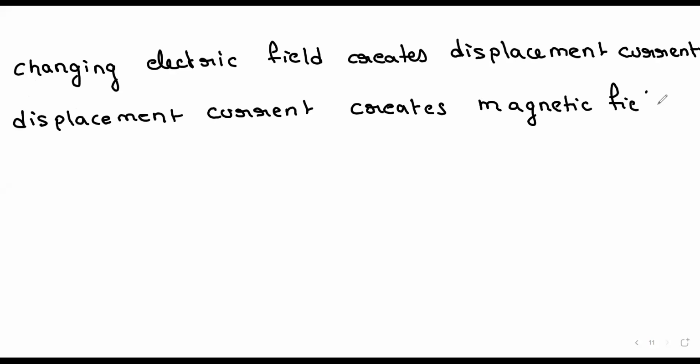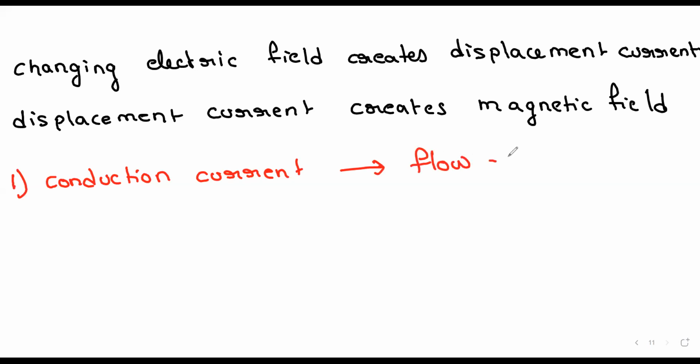First point: conduction current is due to the flow of charges.